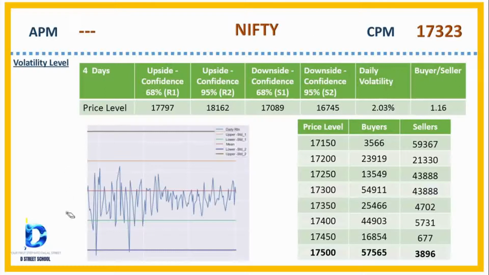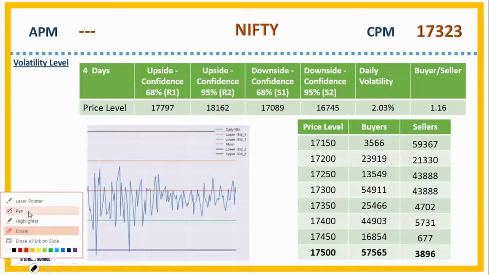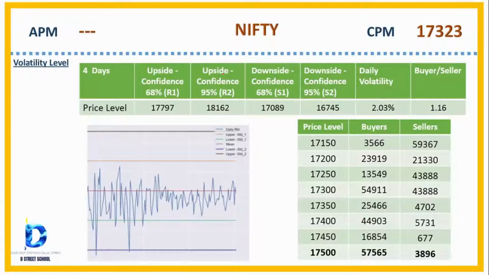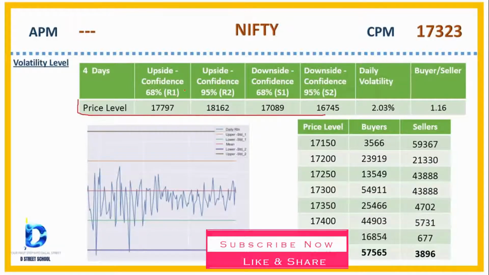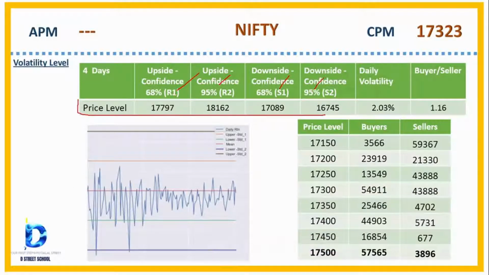First, we will start with the Nifty historical volatility analysis. The last close of Nifty is 17,323. Here is the historical volatility level. I named it as R1 and R2, S1 and S2. This is not a typical support and resistance. Actually, this is a standard deviation. R1 and S1 is standard deviation 1, R2 and S2 is standard deviation 2. In order to understand easily, I named it as R1 and S1.